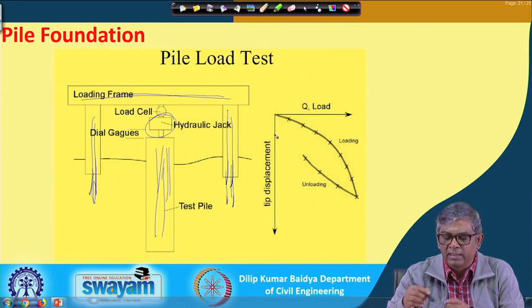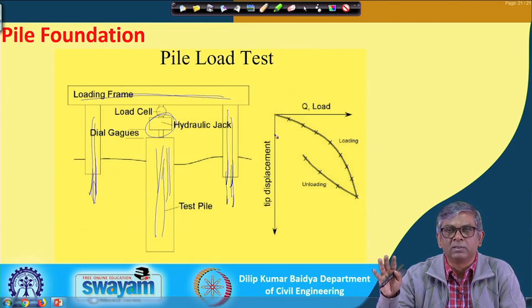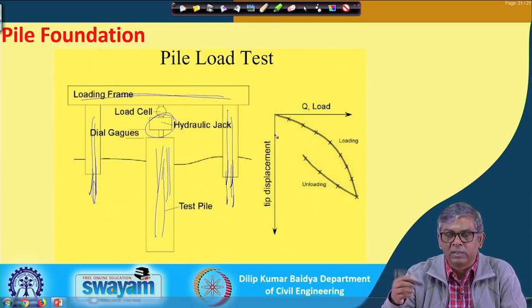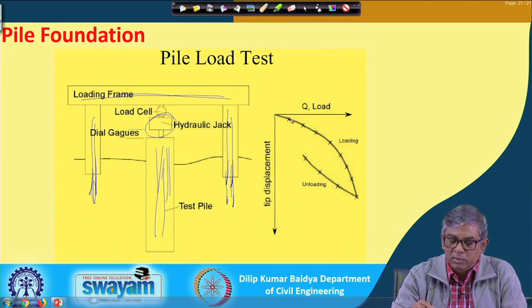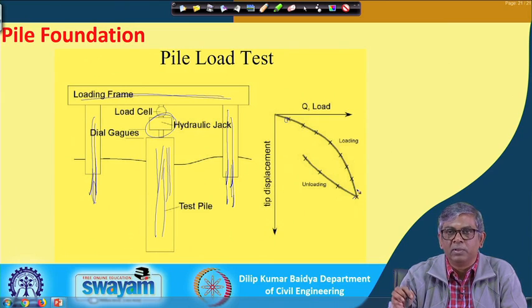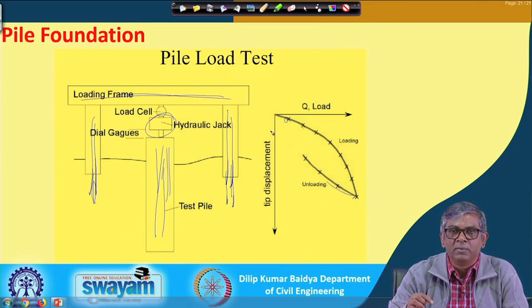Okay. So, whatever the design load, the test ultimate value has to be divided into 8 parts, and that means 25% each. So, you go up to the full loading, then after full loading you have to unload it and see how much net settlement you get. If you unload it, there will be a rebound, and if you subtract the rebound, then you will get the net settlement. Net settlement is the indication of the characteristics and capacity of the pile.